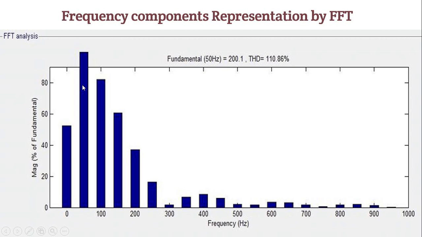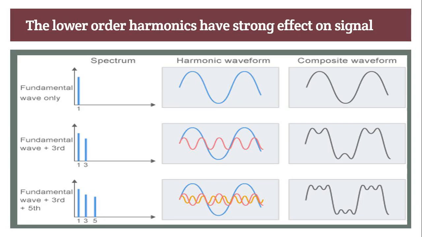Now see a further example. Here, when your signal is not distorted and follows the pure sinusoidal path, the spectrum has only one value, the fundamental. This is the representation and this is the resultant.